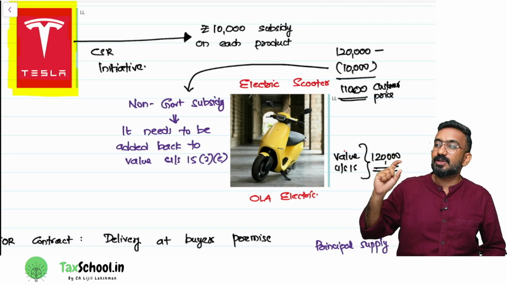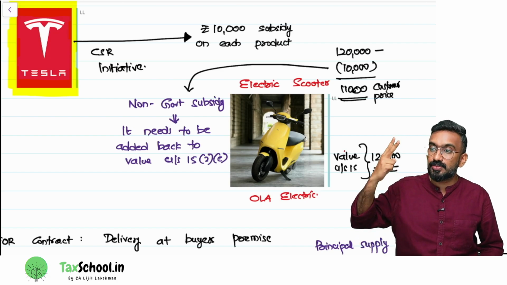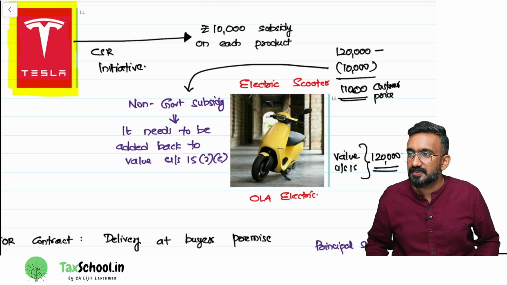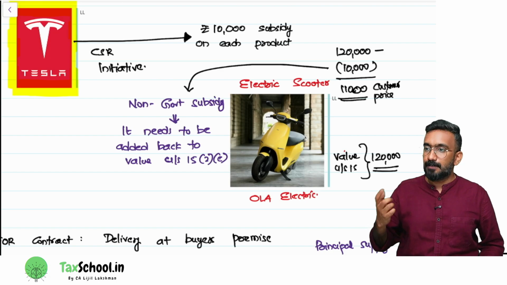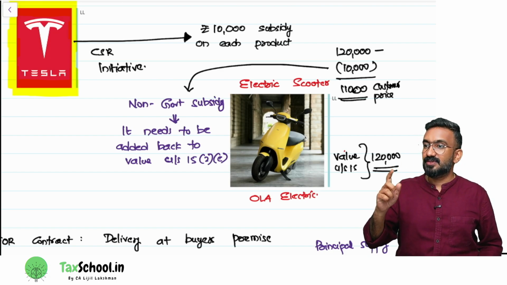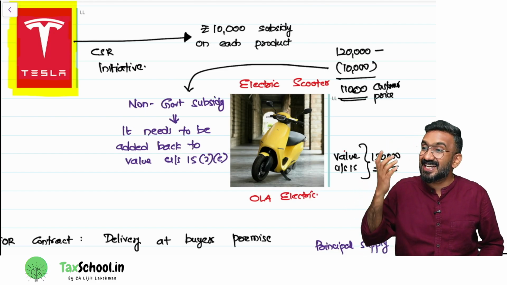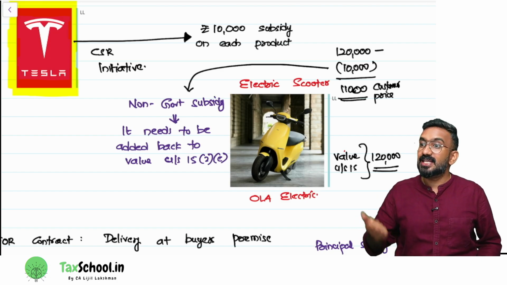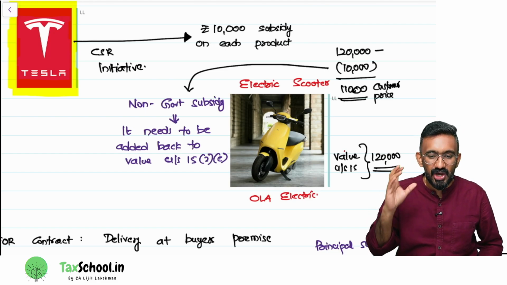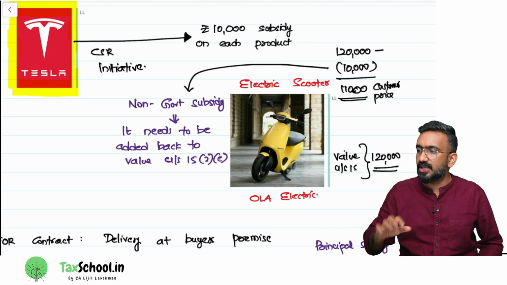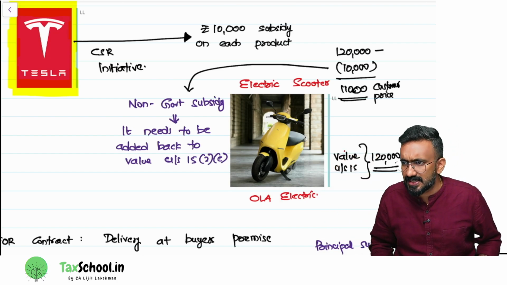How much will be the value of supply for Ola Electric? Will it be 1,10,000 or the second option, 1,20,000? Second option, 1,20,000. Why? Is it a direct subsidy? Yes, it's a direct subsidy. But is it a government subsidy or non-government subsidy? It's a non-government subsidy. Can I reduce it? No. So an NGO subsidy, a charitable institution subsidy, a holding company subsidy, none of them can be reduced. So the value will remain at 1,20,000 itself. Are you guys understanding this?